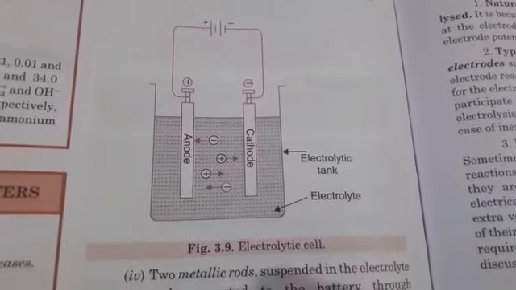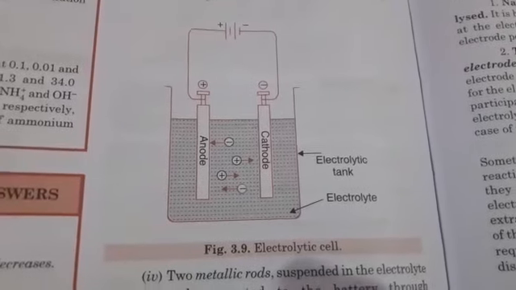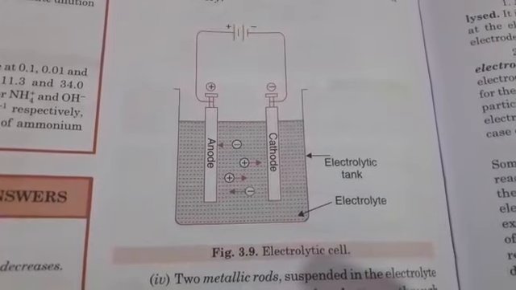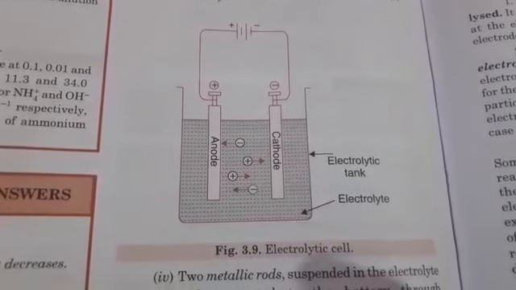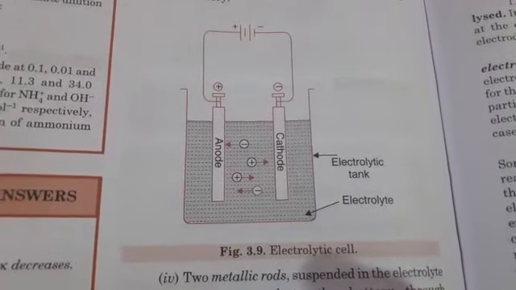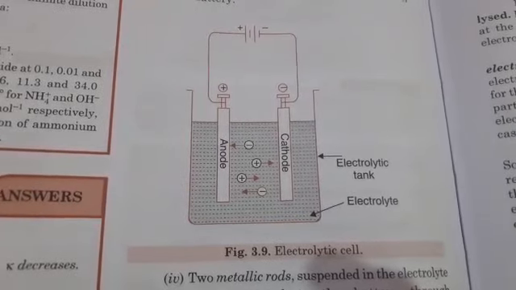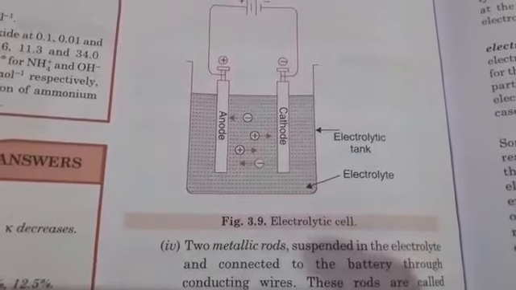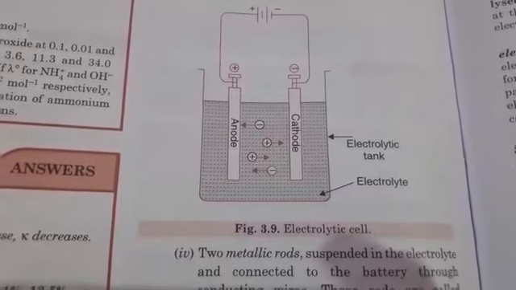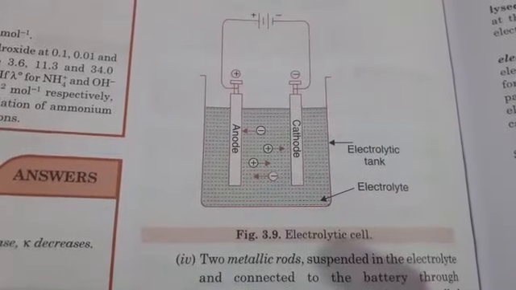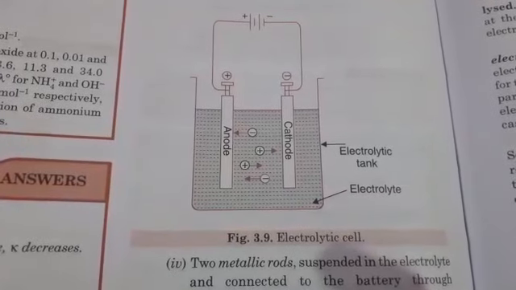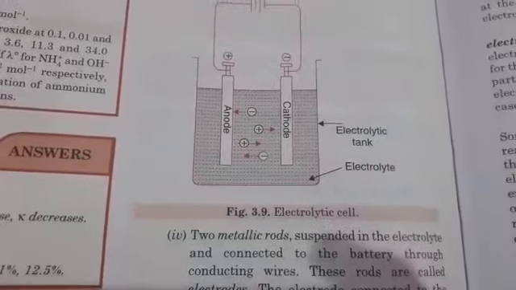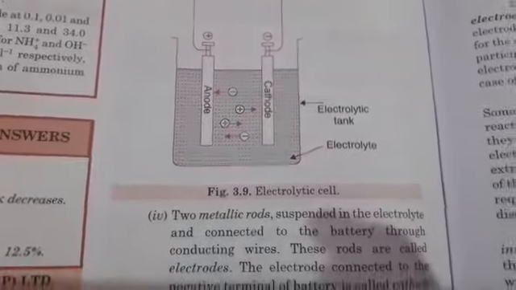It is just the opposite of the electrochemical cell. In the electrochemical cell, anode is taken as negative and cathode is taken as positive, but here in the electrolytic cell, anode is taken as positive and cathode is taken as negative, and everything would be different here. In the electrochemical cell, the electron moves from anode to cathode, and current flows from cathode to anode, but here it is just the opposite of that. This is the setup.